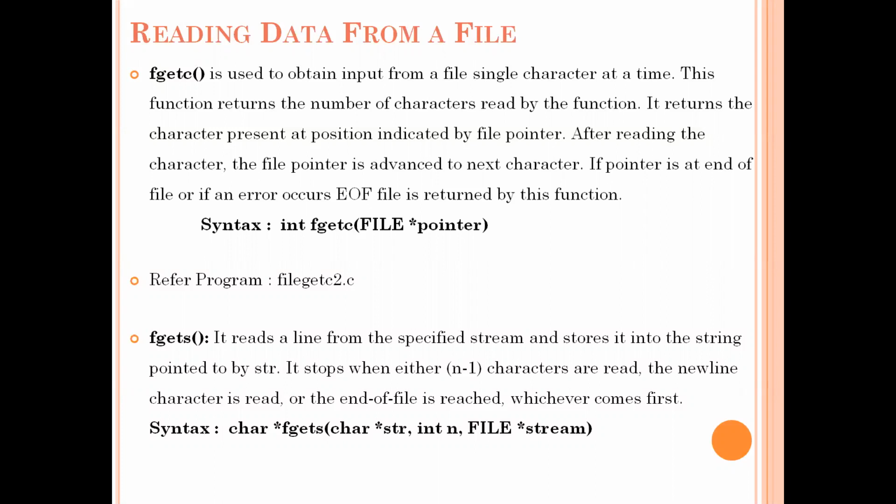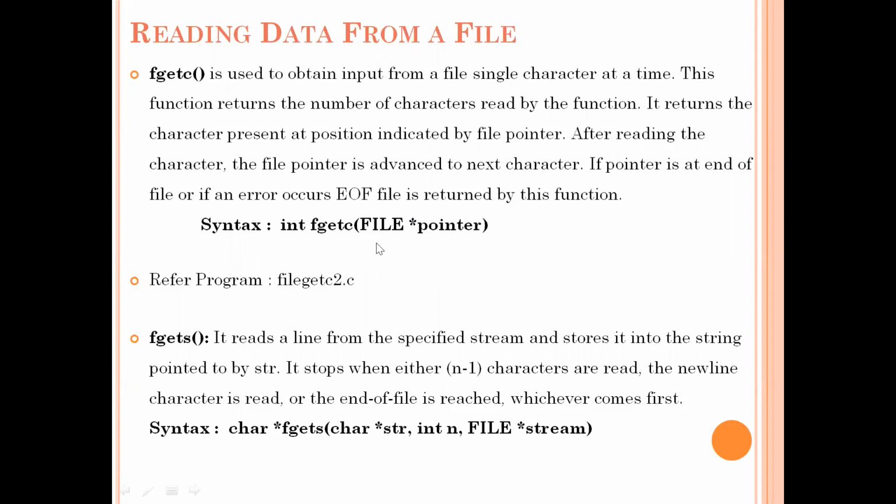If the file pointer is at the end of the file, or if an error occurs, EOF is returned. If there is another character next, it will move to the next position. The syntax of the fgetc function is int fgetc, and we need to pass the file pointer.